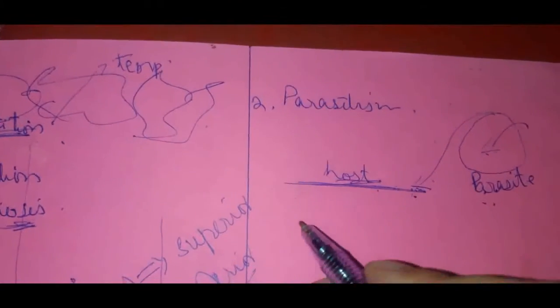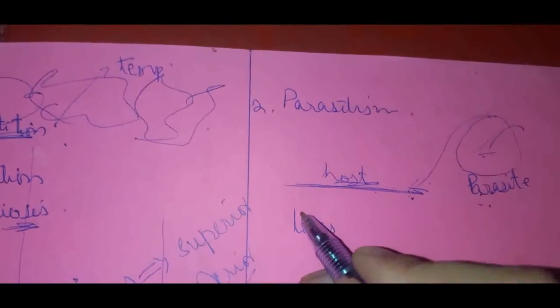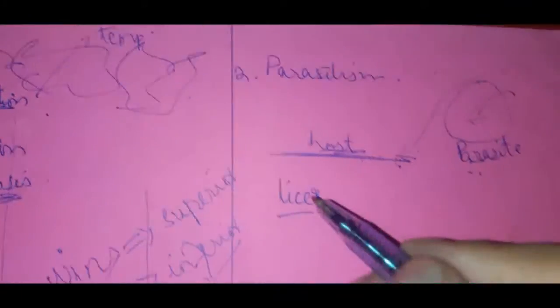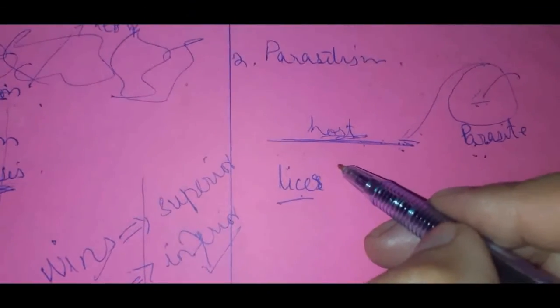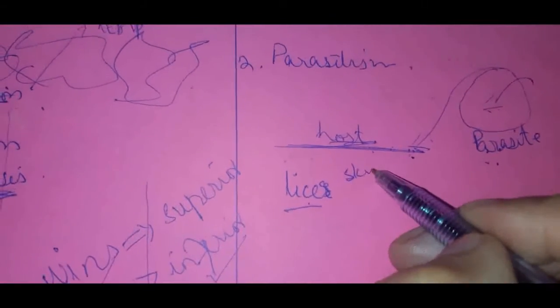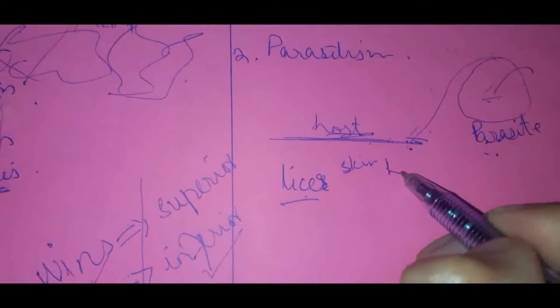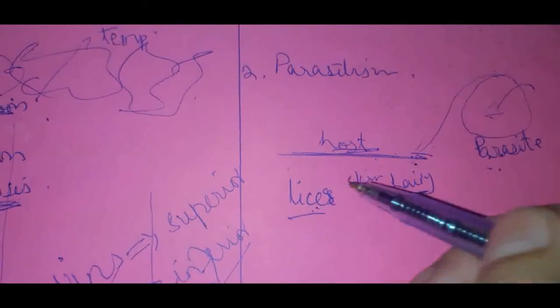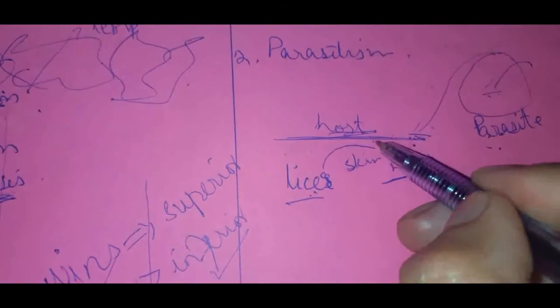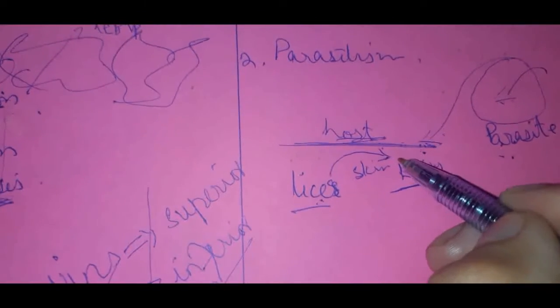If you have noticed lice, what happens with lice? Lice are found on the skin where there is a lot of hair, right? These lice suck our head or the skin.